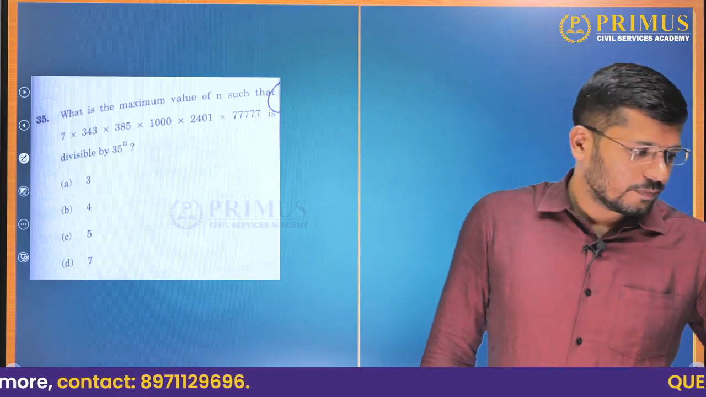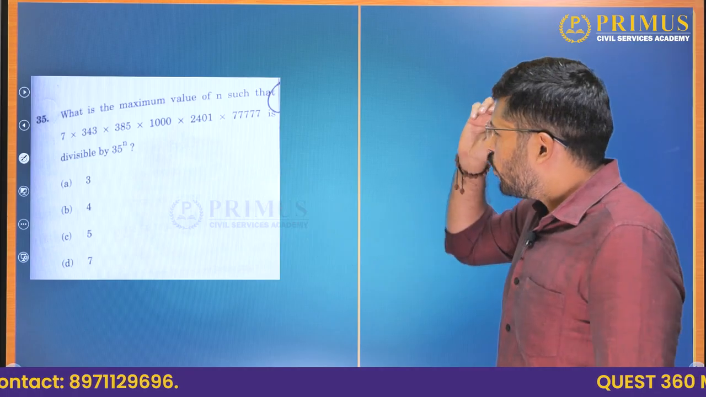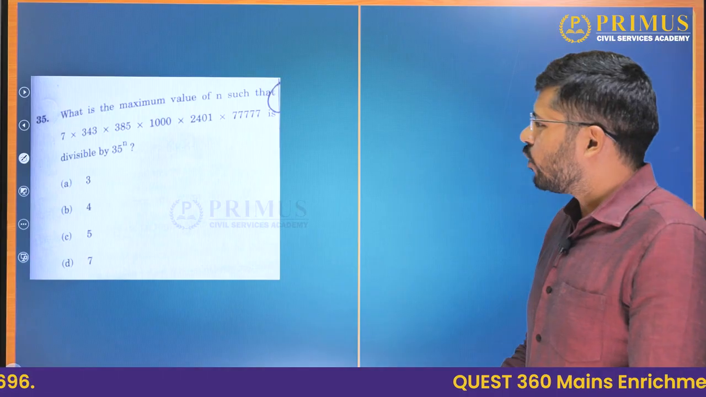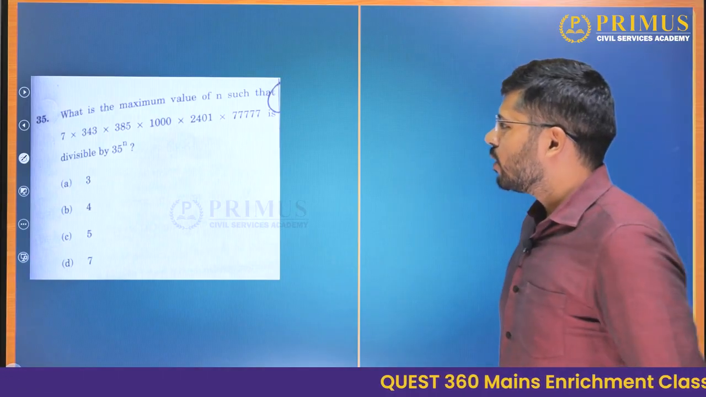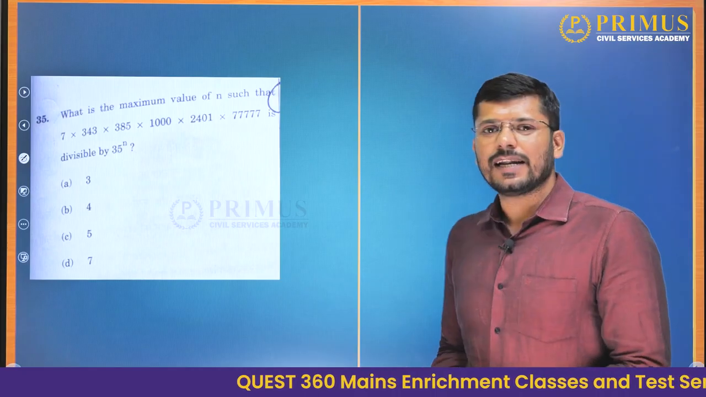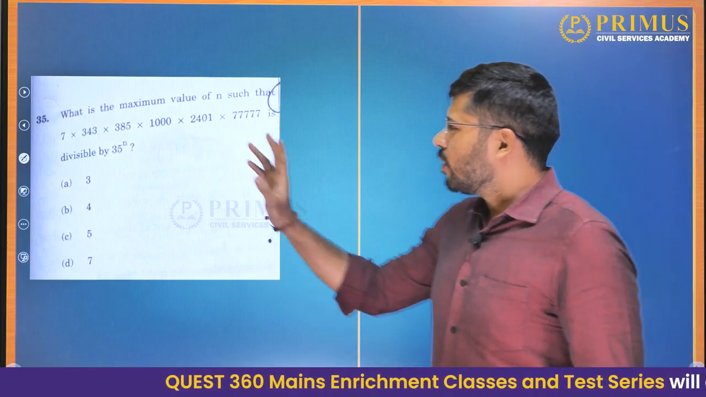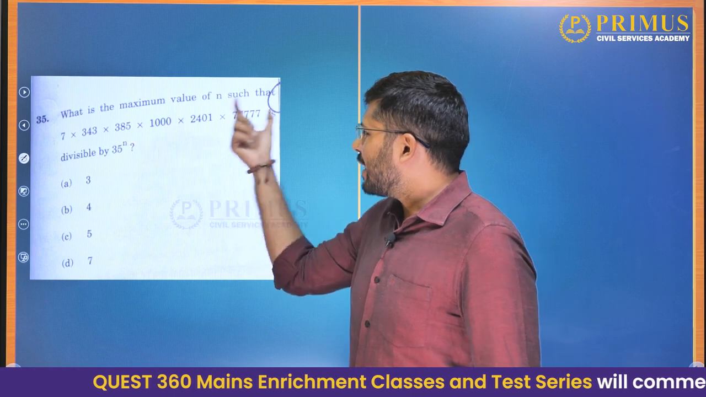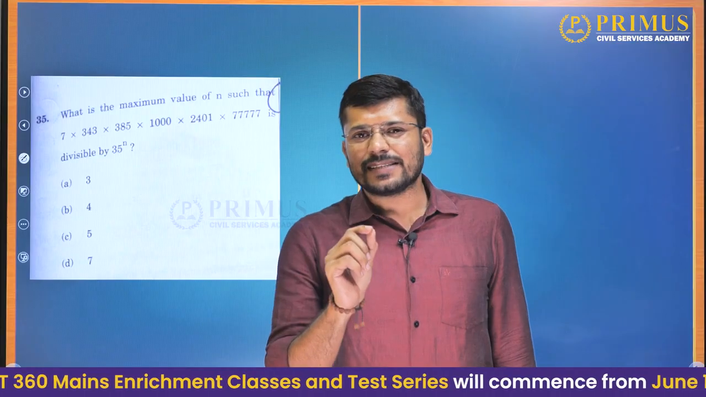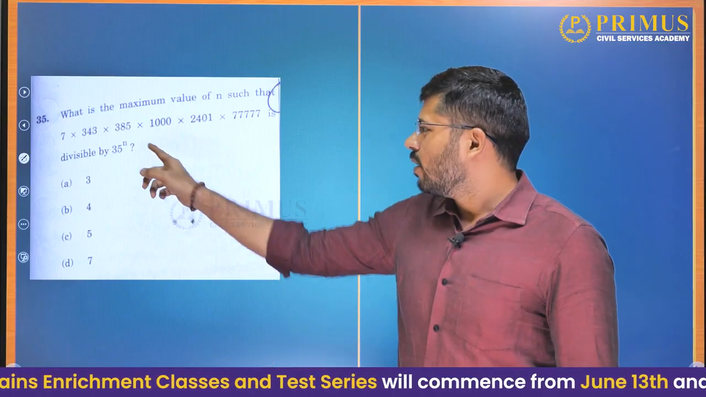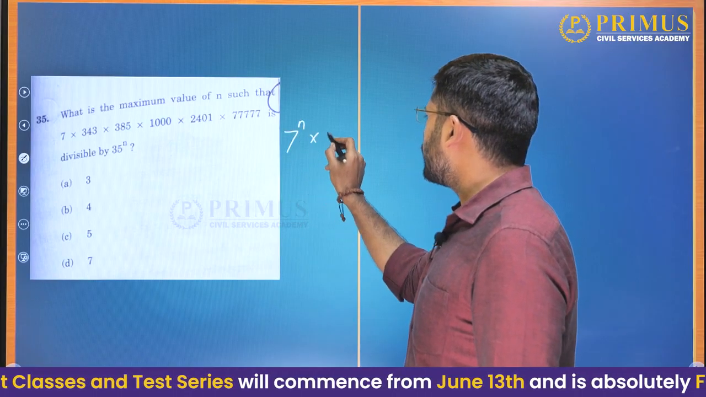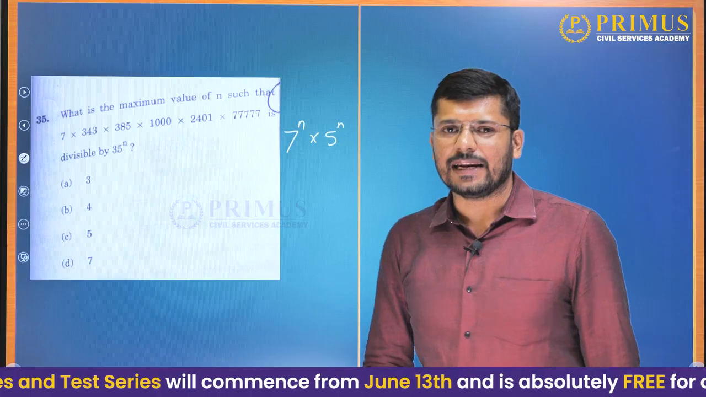Question 35. What is the maximum value of n such that 3 into 7 into 343 into 385 into 1000 into 2401 into 77777 is divisible by 35 raised to n? Now, what they are asking us is this entire product has to be divisible by 35 raised to n. What is 35? 35 is nothing but 7 into 5. So 35 raised to n is nothing but 7 raised to n into 5 raised to n.